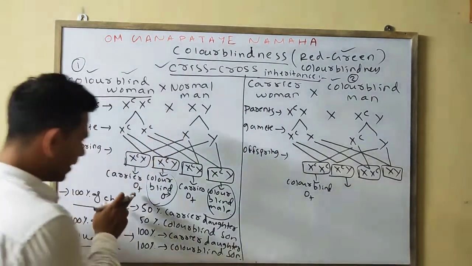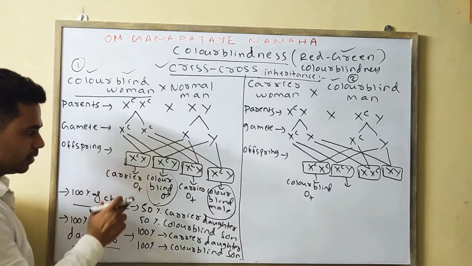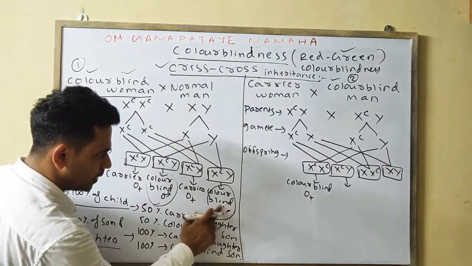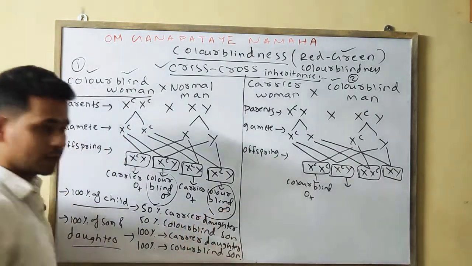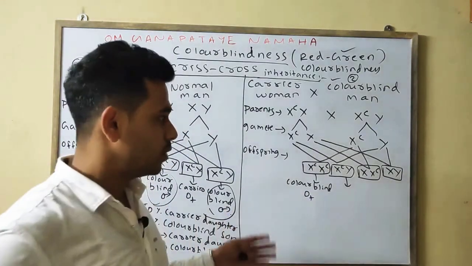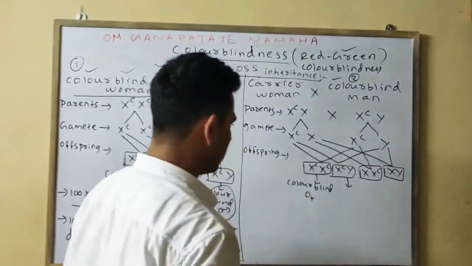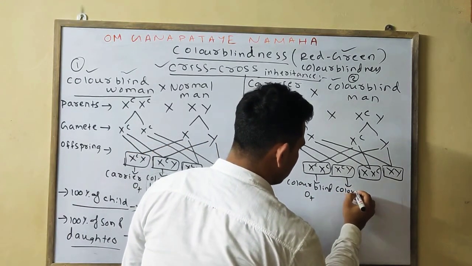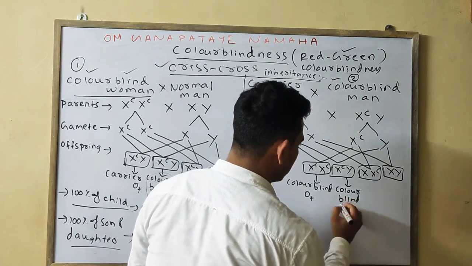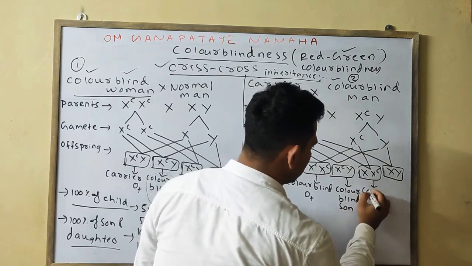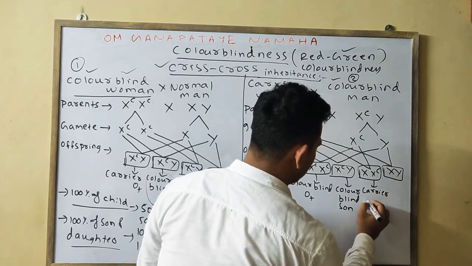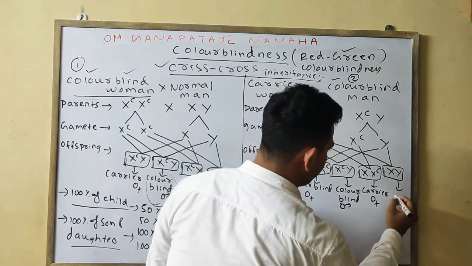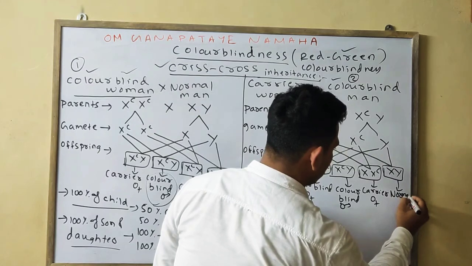This one will be your colorblind. I am writing in shortcut, but you write in detail, means carrier daughter, colorblind son. Okay, you will write in detail. Colorblind son. You don't give the shortcut. And as we have been discussing briefly, I am giving the shortcut. So this one is your colorblind daughter. This one is your colorblind son. Okay, this one is your carrier daughter. Okay, this one is your carrier daughter. Last one is your normal son.